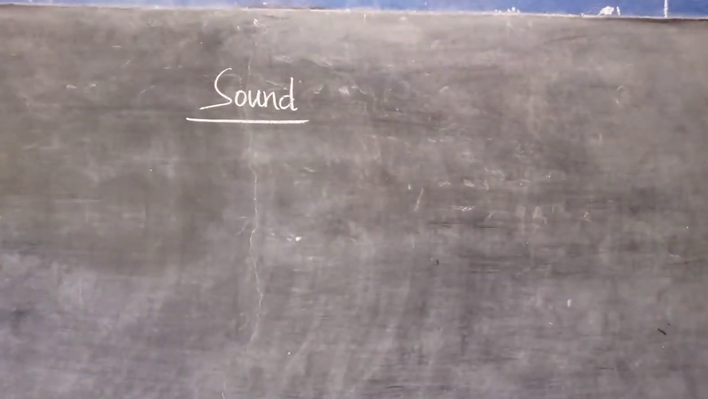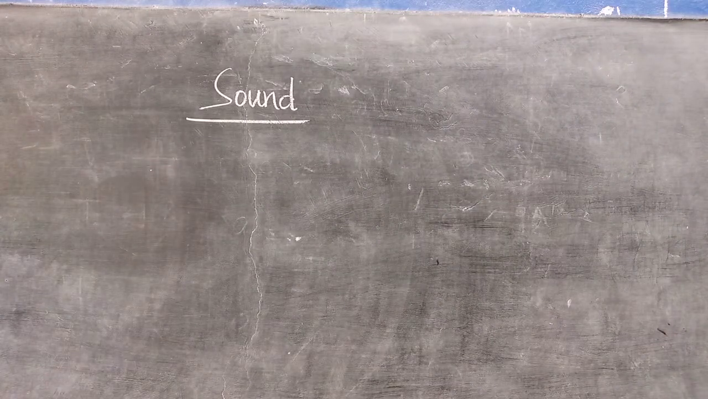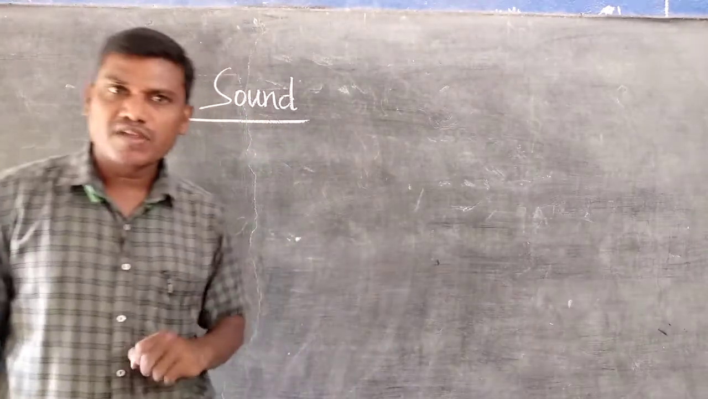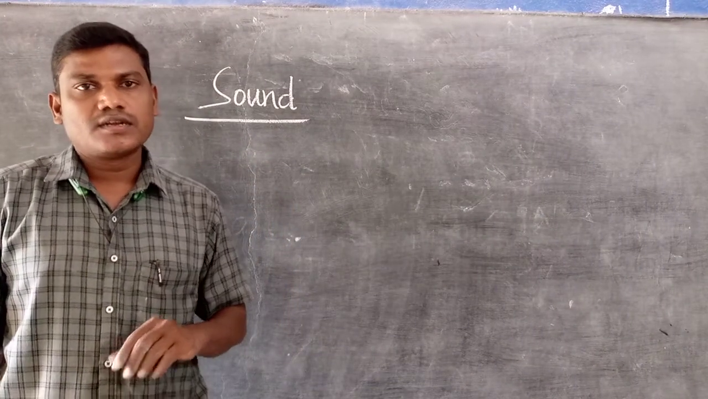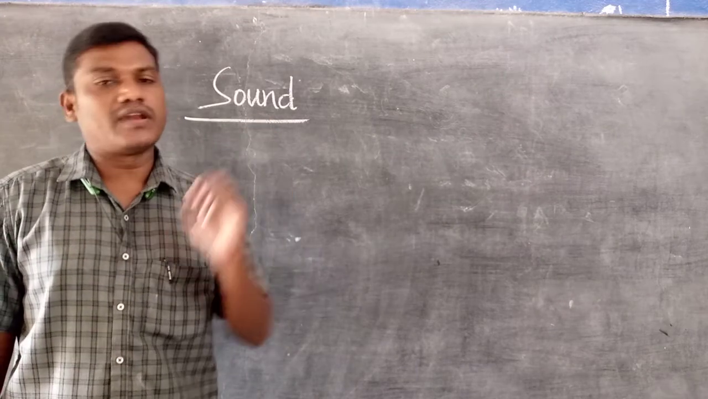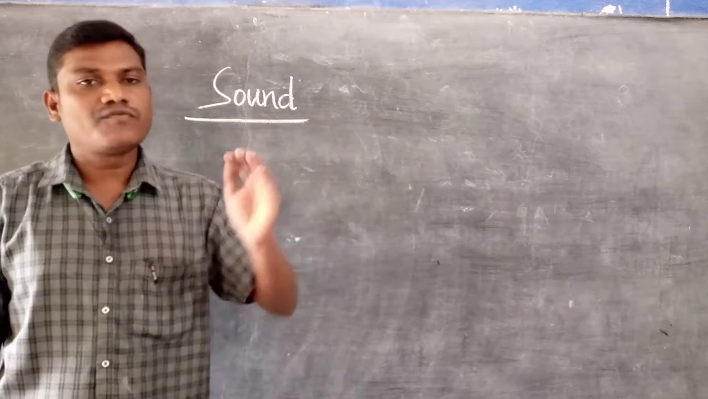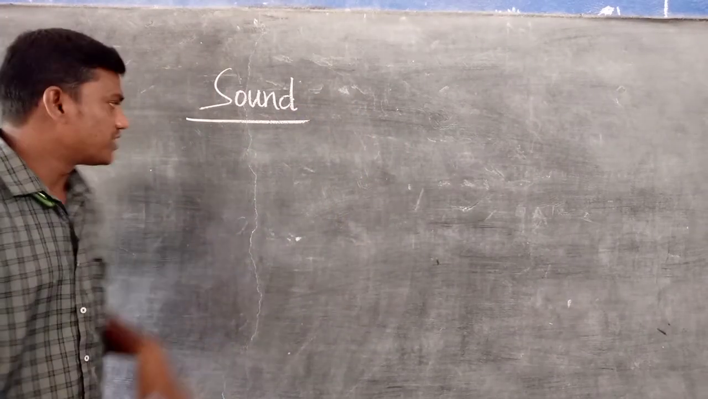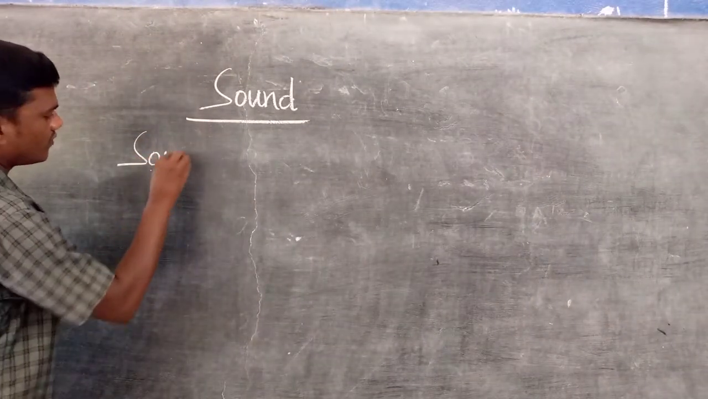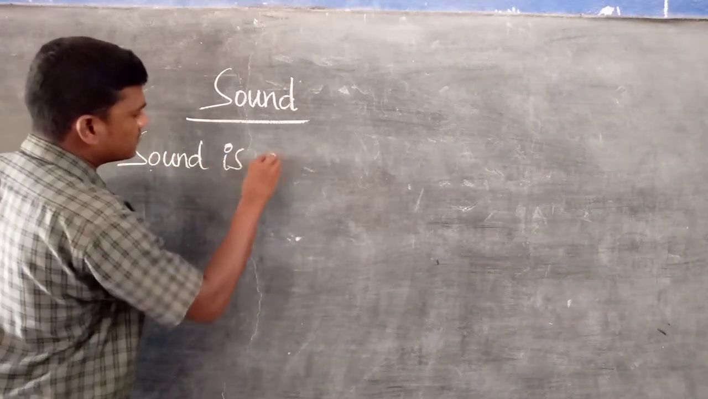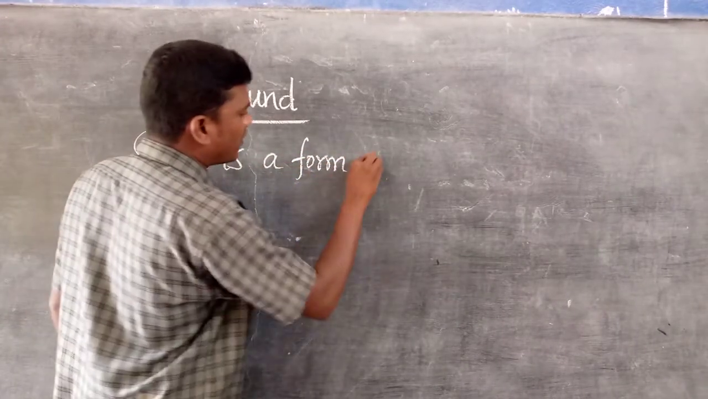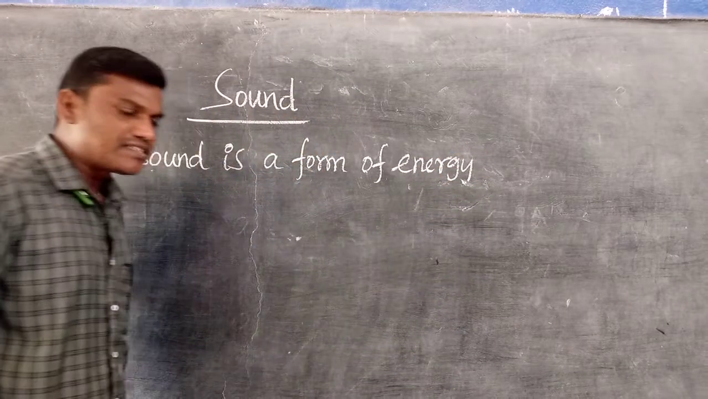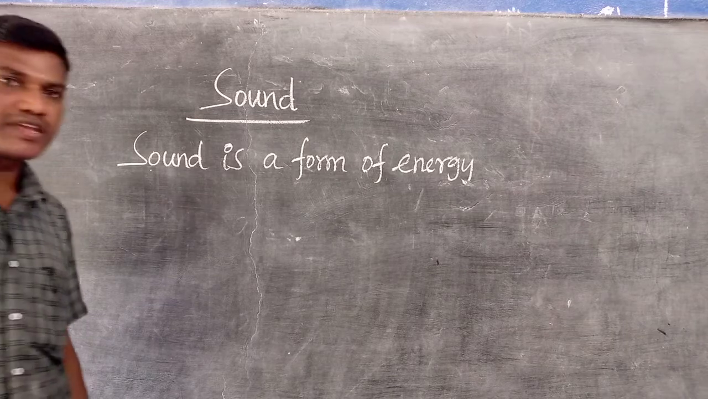First, in this chapter, we are discussing what sound is and how it is produced. Further, we are going to discuss how the sound travels through the air from one place to another place. So, generally, we know that sound is a form of energy. It causes the sensation of hearing, which we know very clearly.